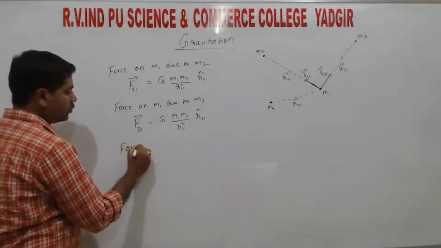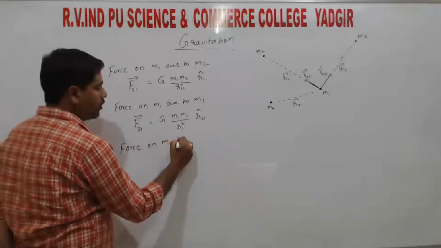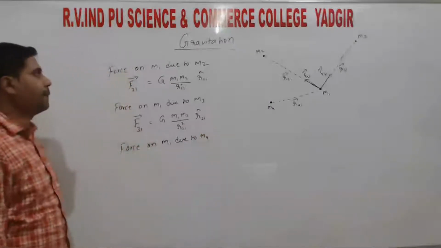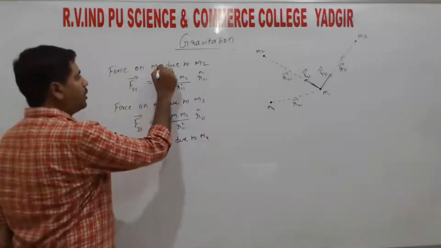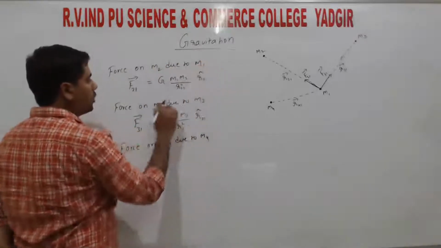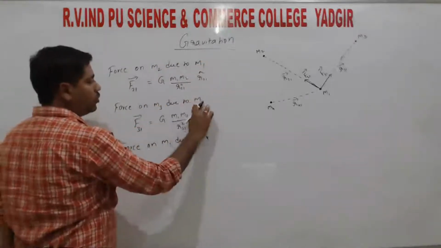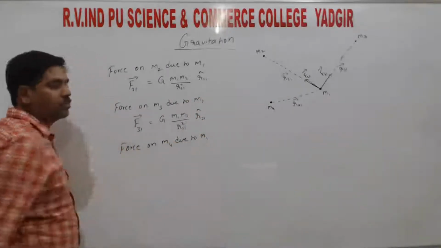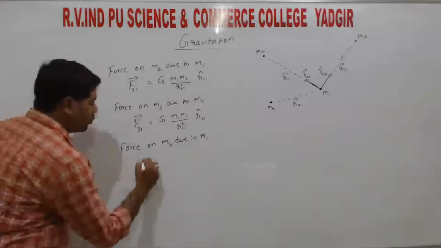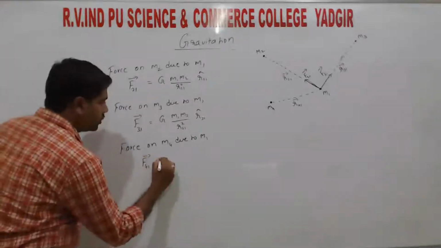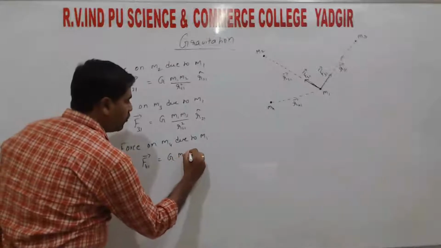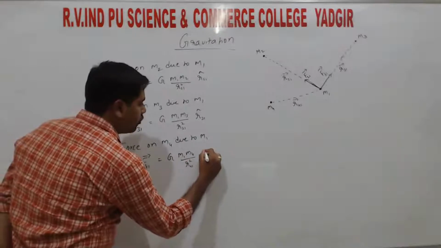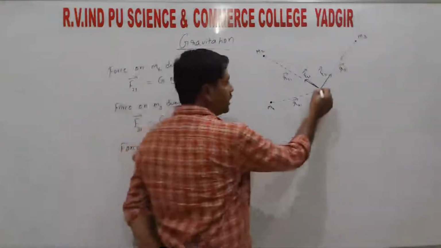Right? So force on m1 due to m4, f41, that is equals to G into m1 m4 divided by r41 square, r41 cap. So that means the direction of force